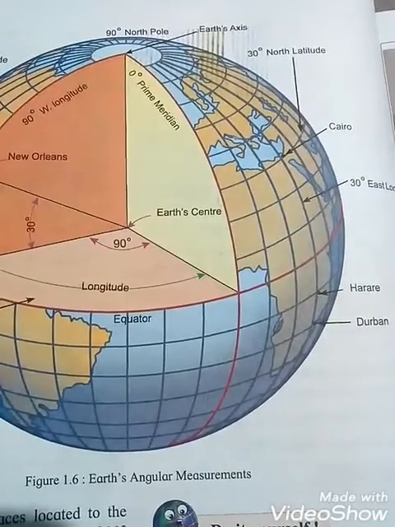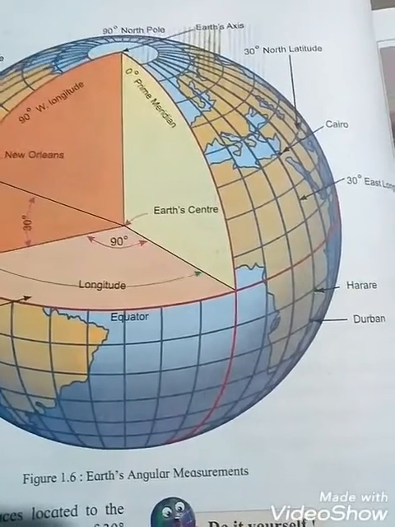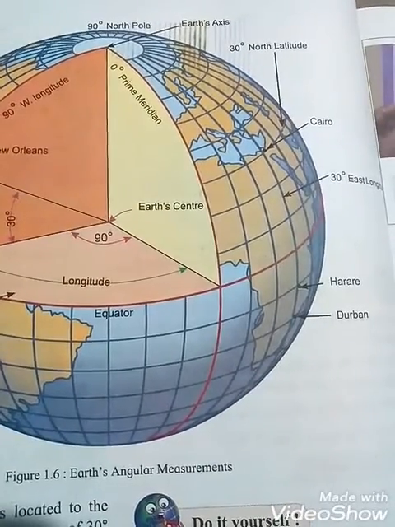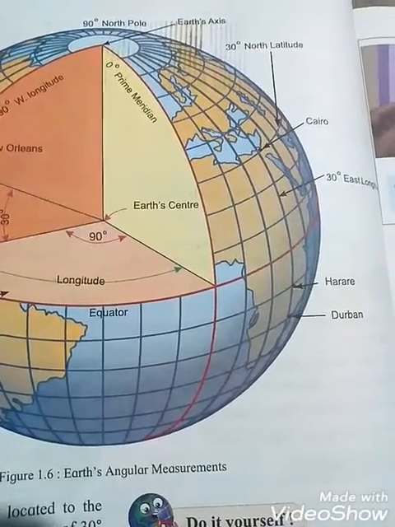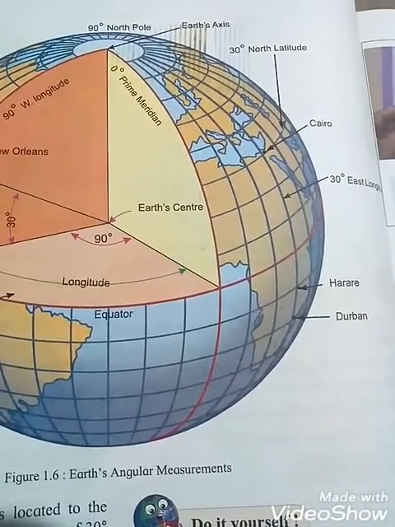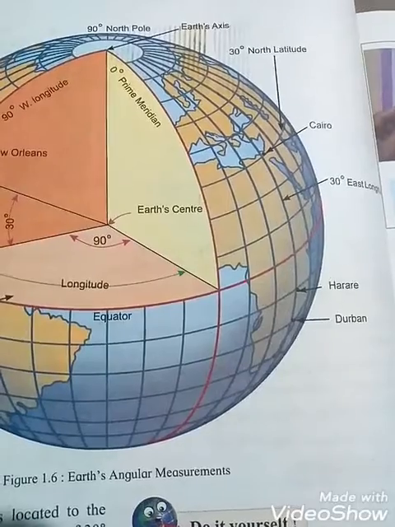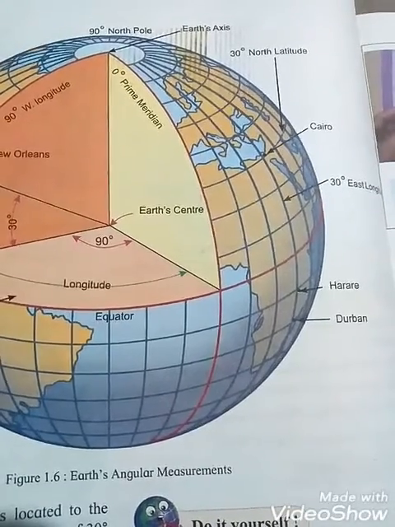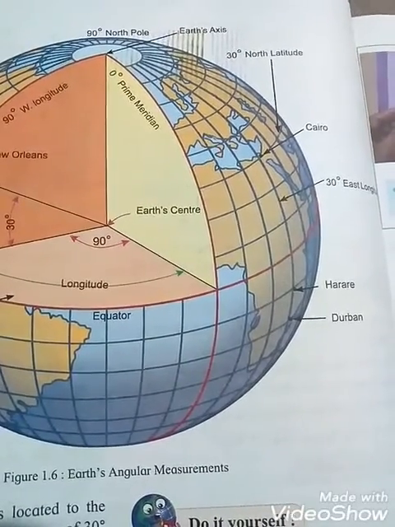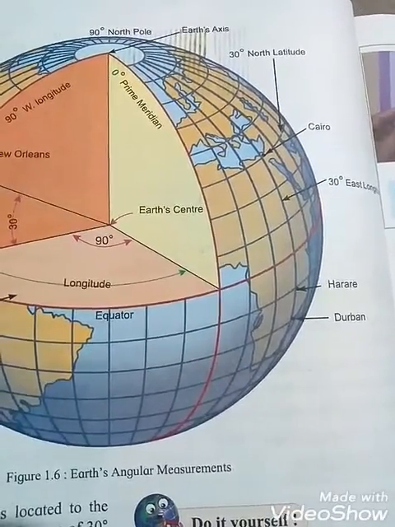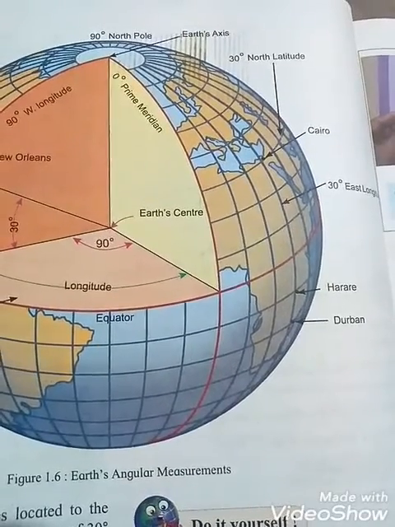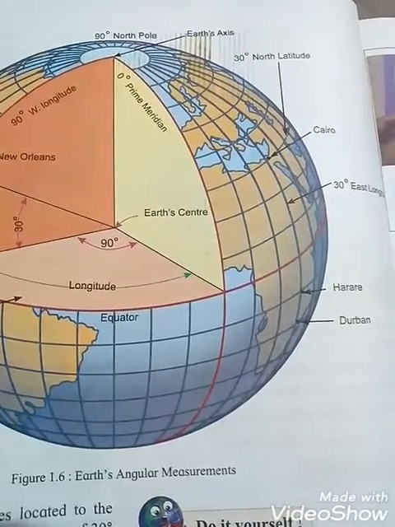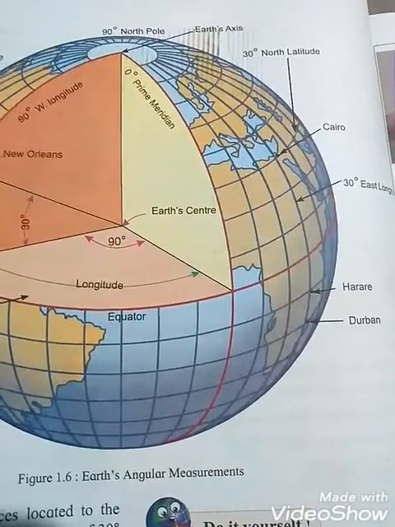See that students, Cairo, Harare and Durban all come on the same longitude, okay students. That's why they all have the same value, that means 30 degree E. E because it is on the eastern side, okay students. That's why we can say that Cairo, Harare and Durban all have the same degree, 30 degree east. See figure 1.6, okay.